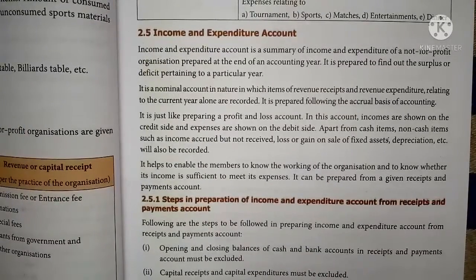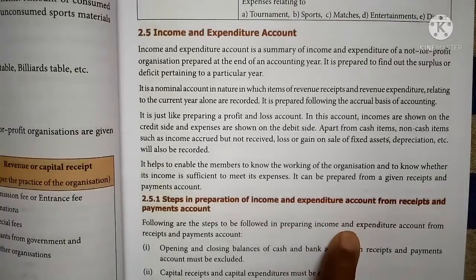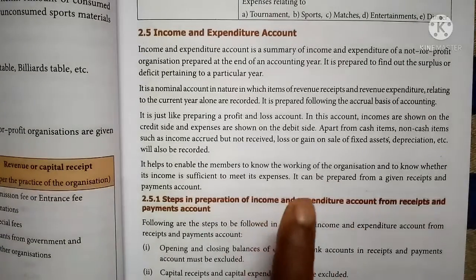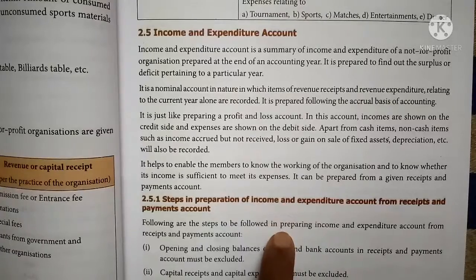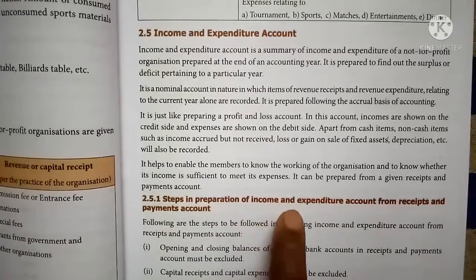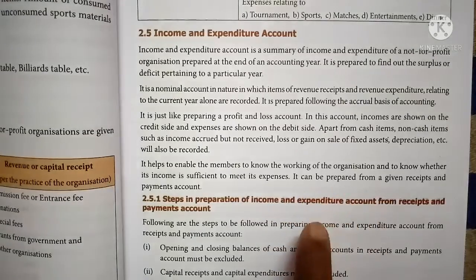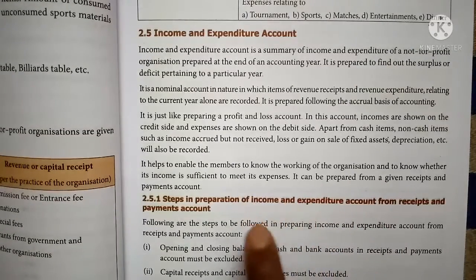In this account, incomes are shown on the credit side and expenses are shown on the debit side. Apart from cash items, non-cash items such as income accrued but not received, loss or gain on sale of fixed asset, depreciation, etc. will also be recorded. So in the income and expenditure account, these items will also be taken. Apart from revenue receipts and revenue expenditure, we should take all the accrued and advance items, and also loss or gain on sale of assets, and depreciation should also be taken in the income and expenditure account.